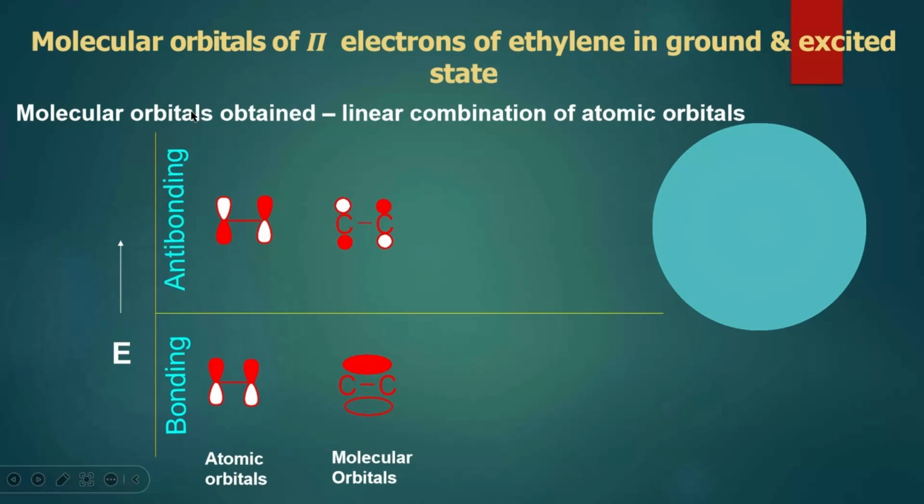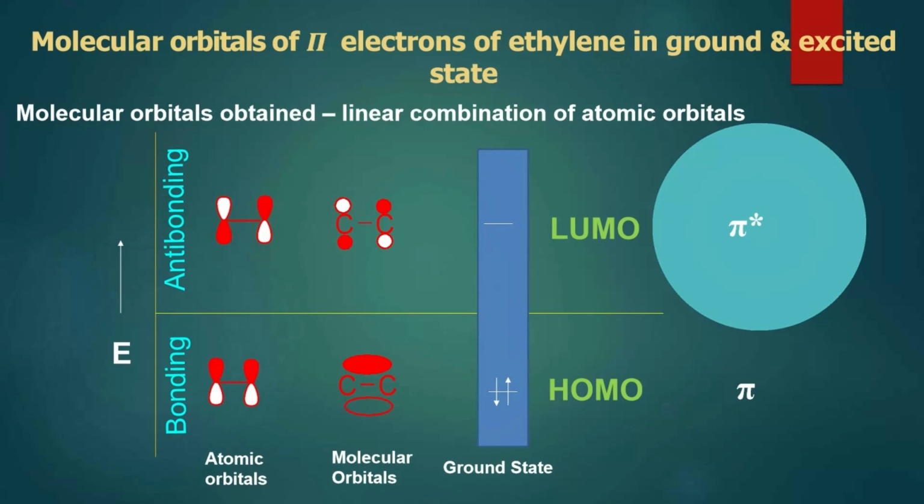That's why we call it anti-bonding molecular orbital. At the ground state, the two p orbital electrons have opposite spins, and this is represented as pi, and the anti-bonding orbital is represented as pi star.